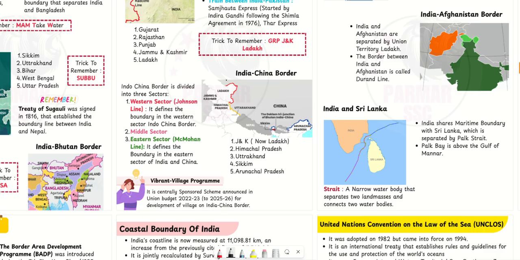The western sector defines the boundary of the western sector of the Indo-China border. This comes as Ladakh, and the middle one is Himachal Pradesh. Now eastern, that is Sikkim and Arunachal Pradesh. These 5 states share the boundary with China. The Vibrant Villages Programme is a centrally sponsored scheme announced in Union Budget 2022-2023 for development of villages on the Indo-China border.